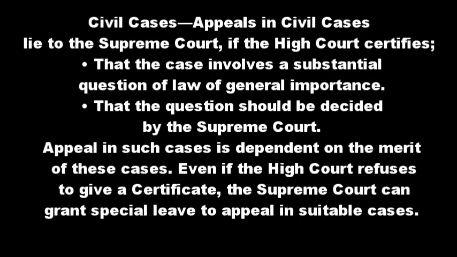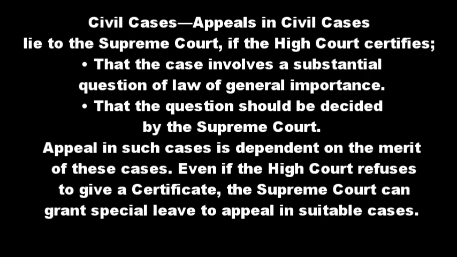The second one under the appellate jurisdiction is civil cases. Appeals in civil cases lie to the Supreme Court if the High Court certifies under two conditions. The first one is that the case involves a substantial question of law of general importance, that is something connected with public importance, and that is something general.